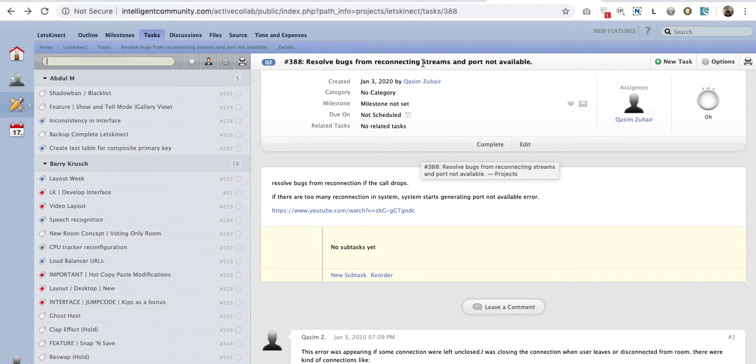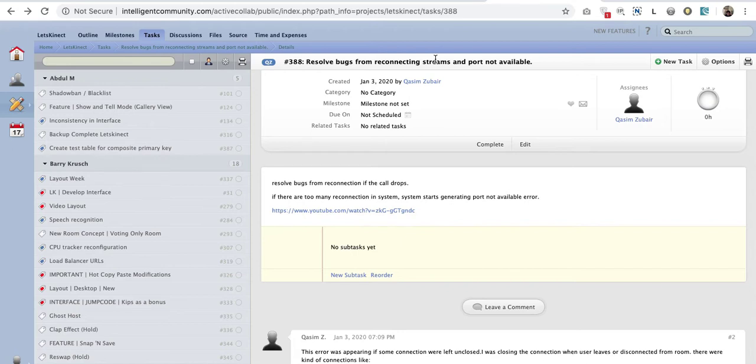It was happening about a week ago. I reported this at that time, but then I upgraded MediaSoup on the server side, and it started working fine, and I never saw this error again. But yesterday, when I was working on the reconnection issue, I again saw this error. So it was only happening when we were reconnecting the users after they were dropped.